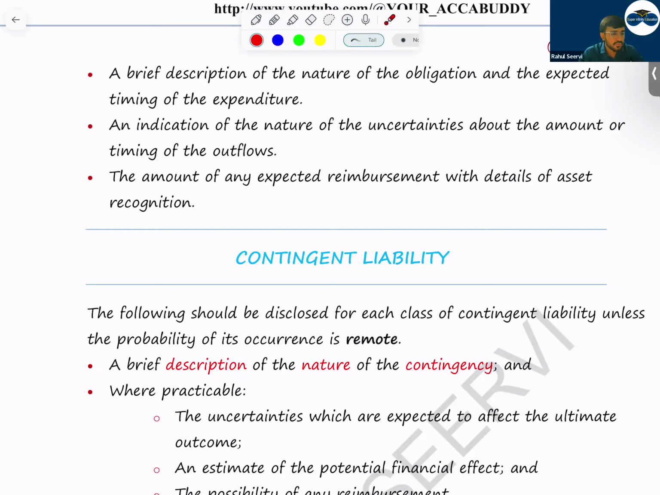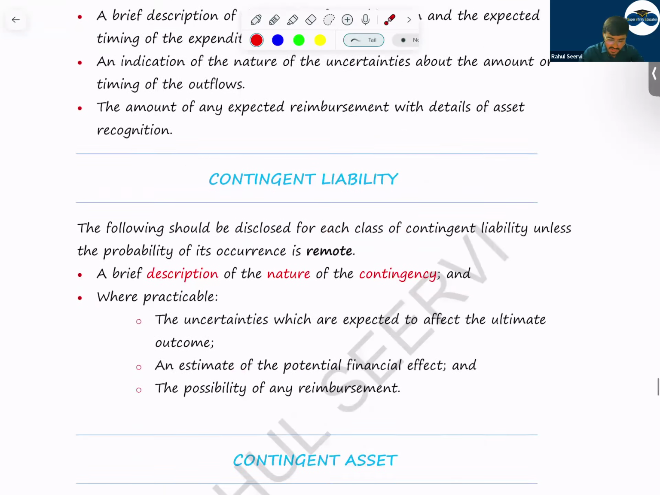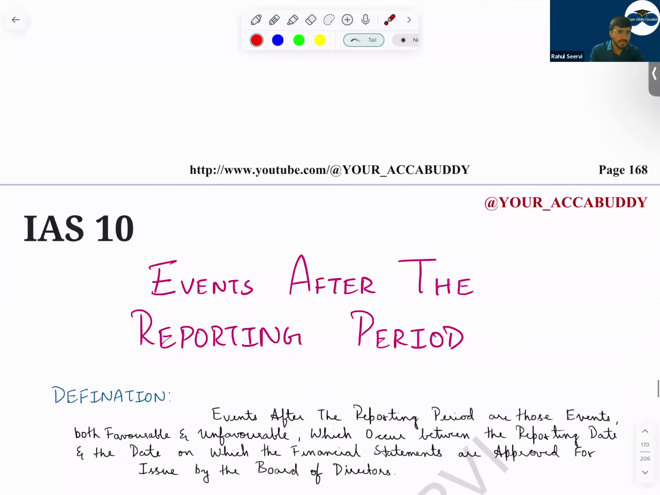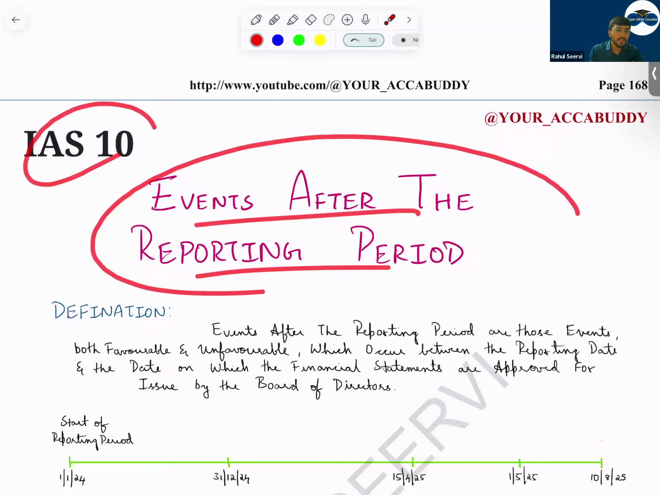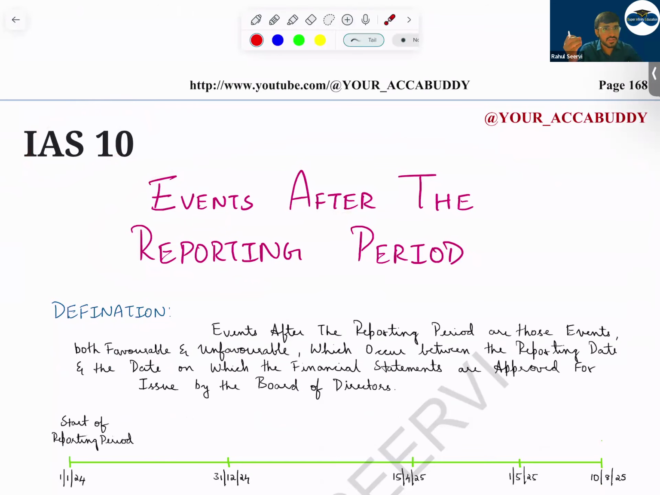I hope it is clear to everyone. Chalo then. Now the last standard is IAS 10, a very small topic. Events after reporting period. This standard is very important for providing faithful representation, true information to the shareholders.